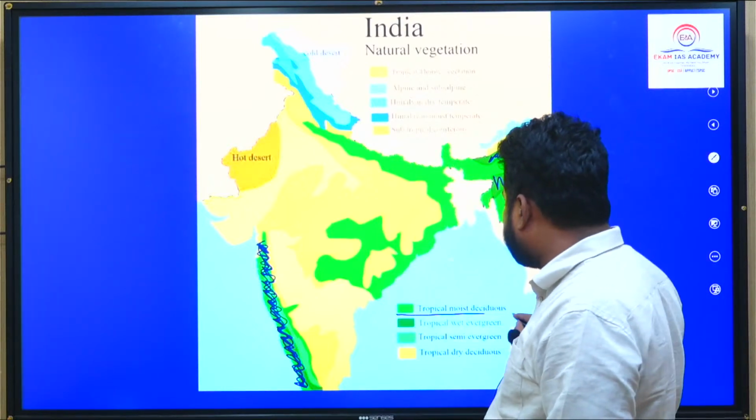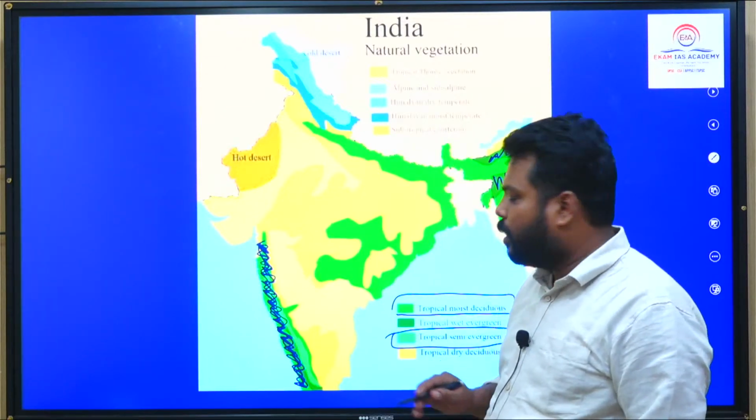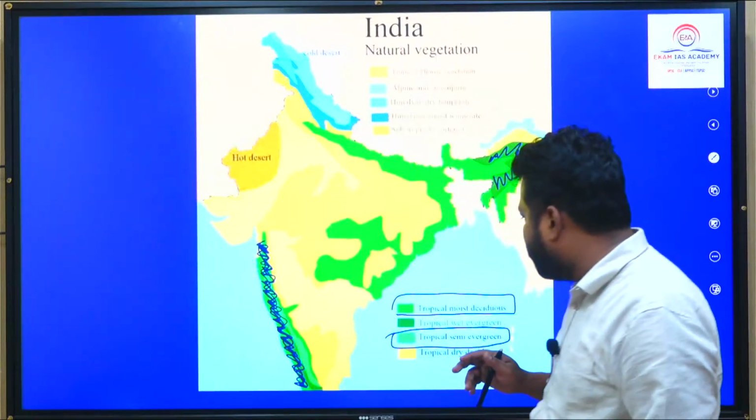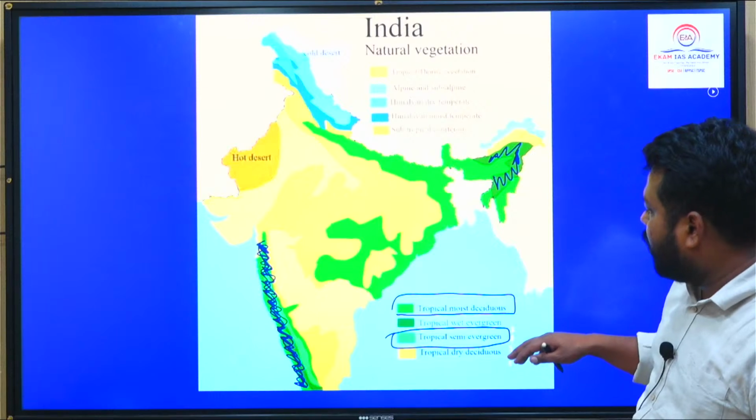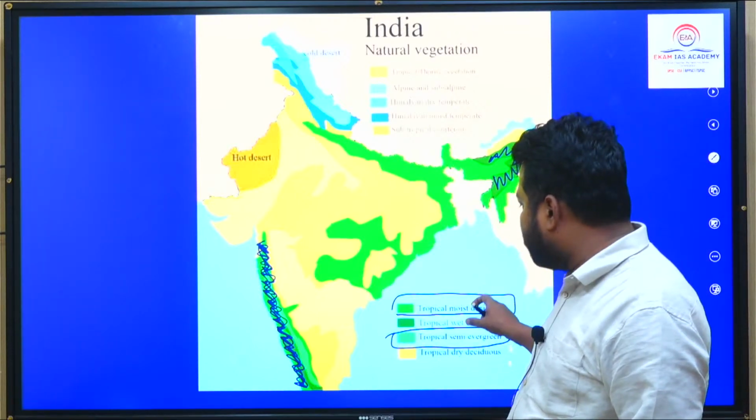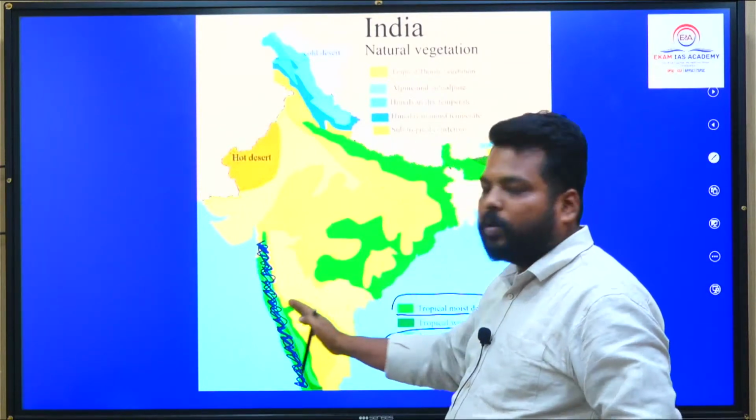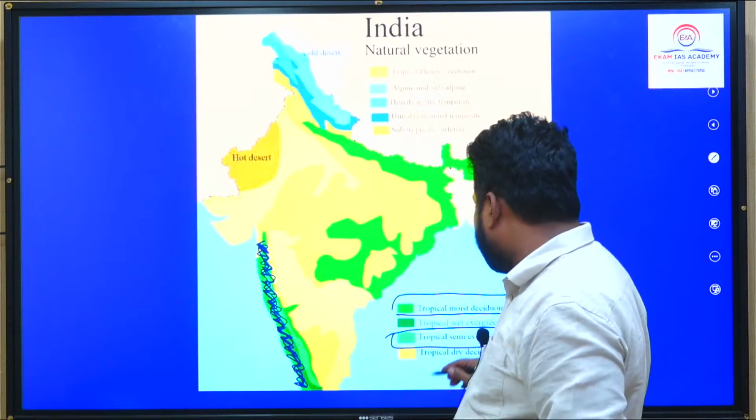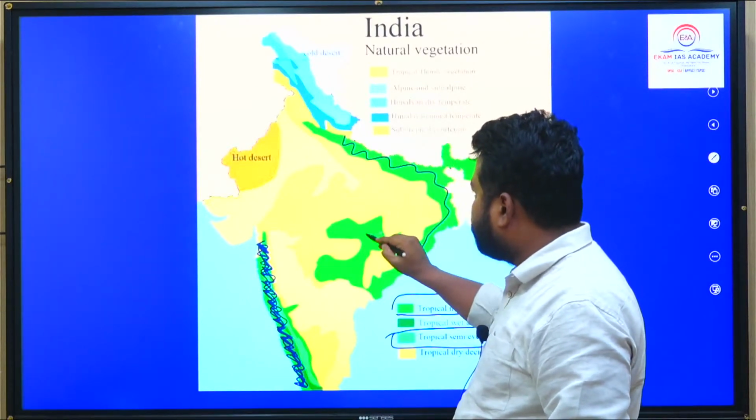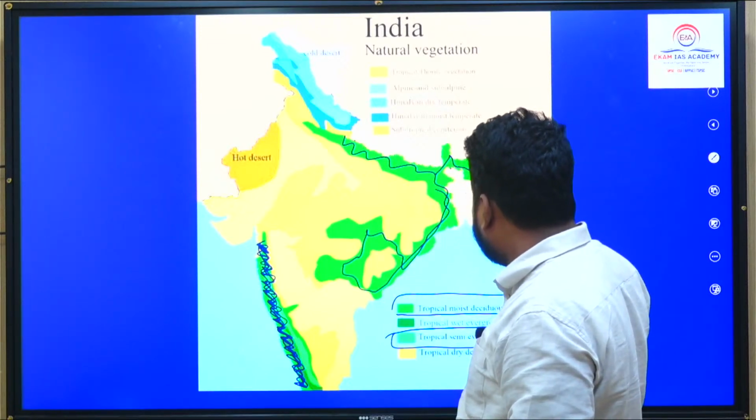And tropical moist deciduous and semi evergreen, if you see the difference between these two: the semi-evergreen forest trees generally act as a transition zone between tropical wet evergreen and moist deciduous. It means semi evergreen are attached to the zone where evergreen is present. If you see tropical moist deciduous, this is the zone, tropical moist deciduous. This is the entire zone.